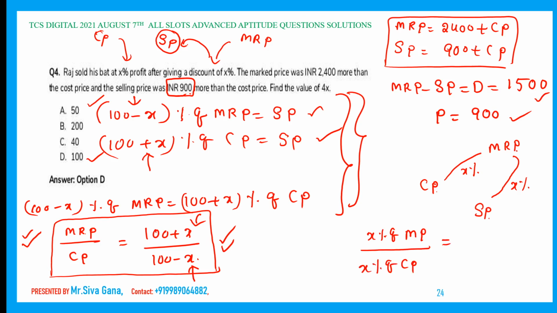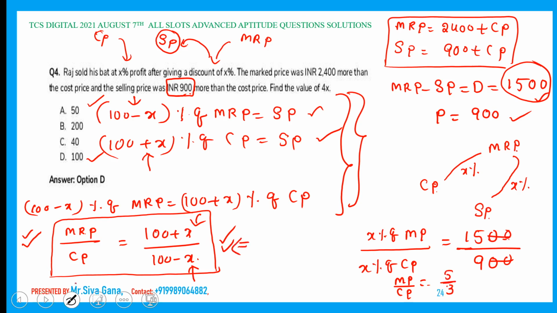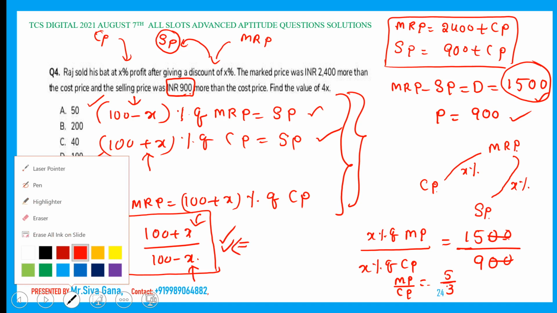X percent of market price is nothing but the discount here. Discount is 1500. X percent of cost price is nothing but profit, and that profit is how much? 900. Upon cancellation of x and percentages, we get MRP by CP is nothing but 15 by 9, which is 5 by 3. 3 fives, 3 threes, 5 by 3. MRP by CP I am using over here.